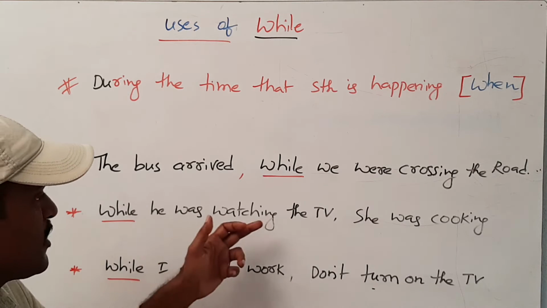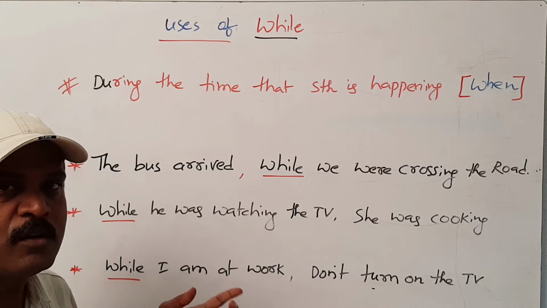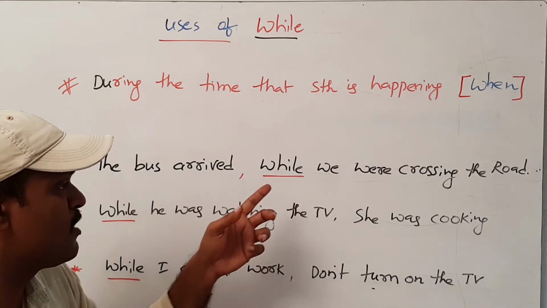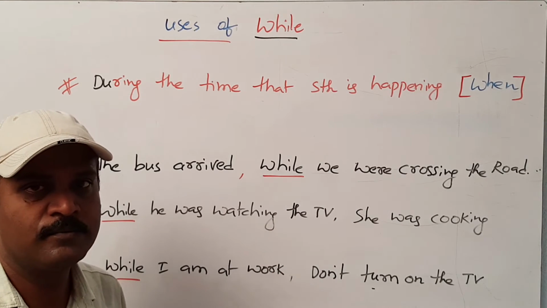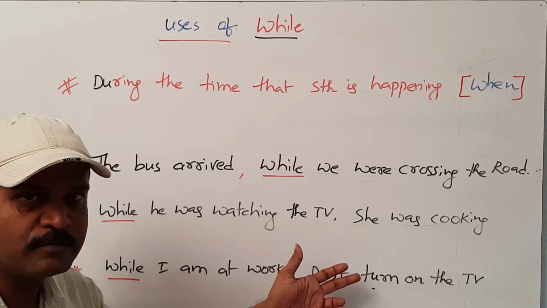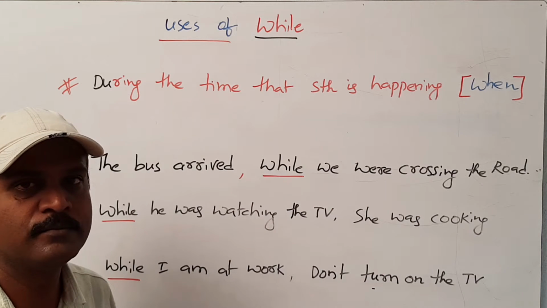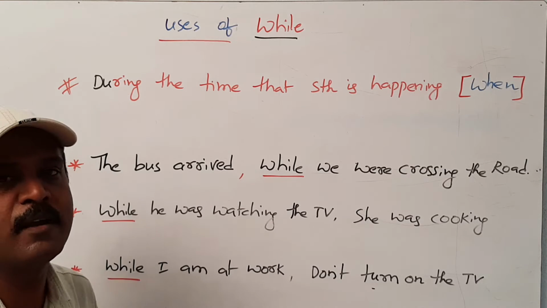And next one. While he was watching the TV, she was cooking. Here also, we see two sentences. But the difference between this one and the previous one is that these are two continuous actions that happened in the past. He was watching the TV. At the same time, she was cooking. Both actions were going on at the same time.